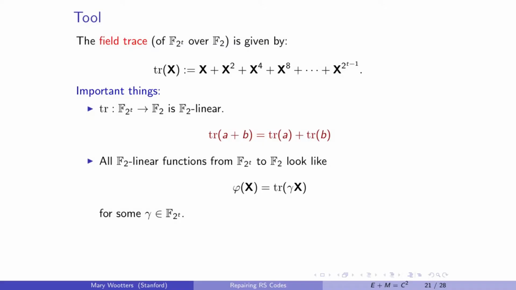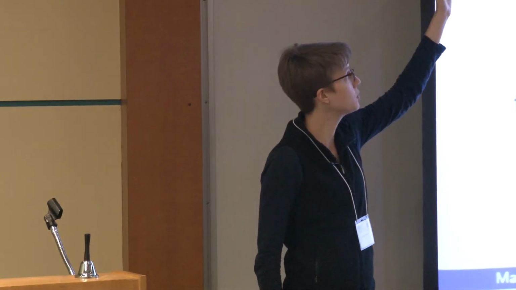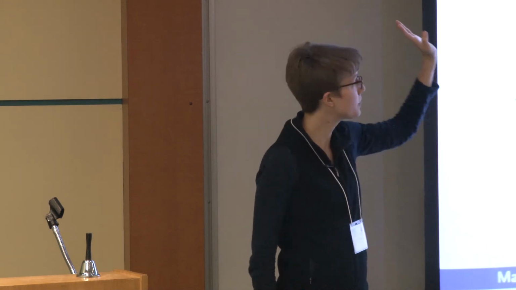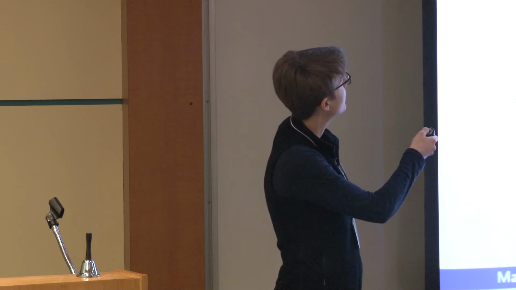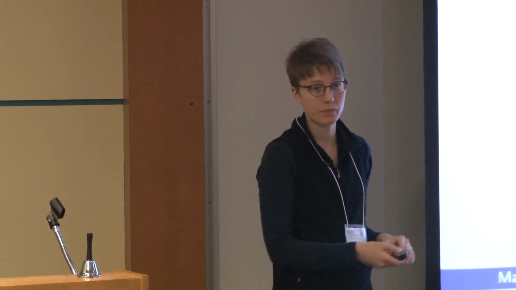This might look slightly arbitrary if you haven't seen it before, but all you need to know about the trace is these two important things. The first is that this function is F_2-linear, which means that trace of a plus b is just trace of a plus trace of b. And also it takes in an element from the big field, and it spits out an element of F_2, so it spits out a 0 or 1.